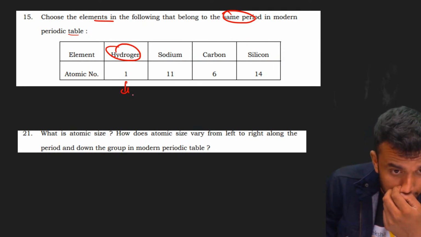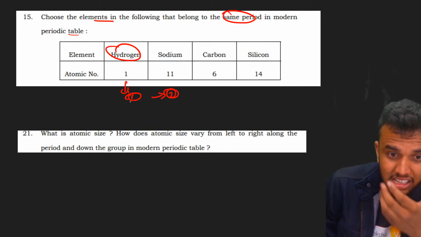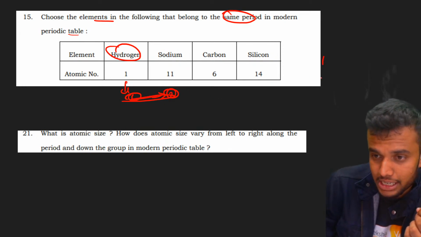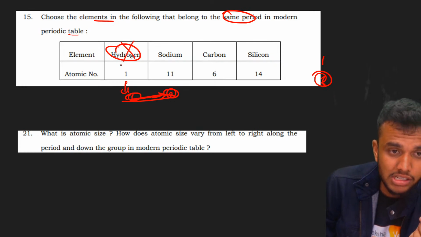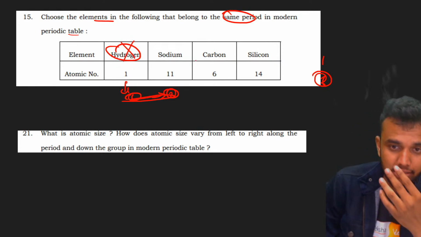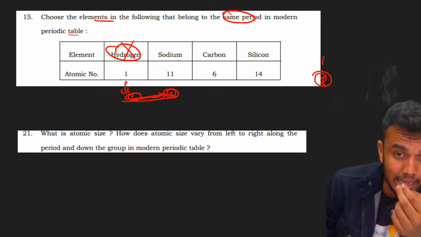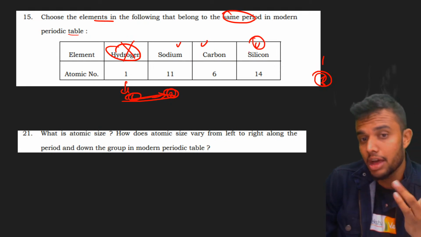Hydrogen is placed as the first member. The second member is helium. That is nothing but the first period. In total, seven periods are there. Hydrogen is not in the same group or same period as the others. But in the case of sodium, carbon and silicon, we have the third period.